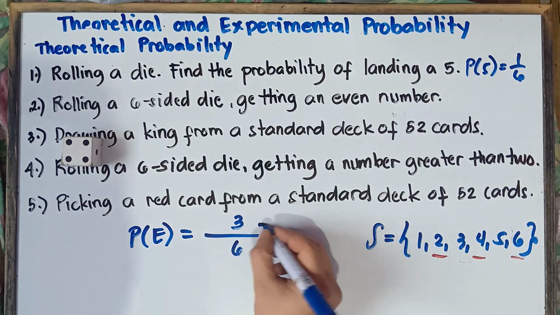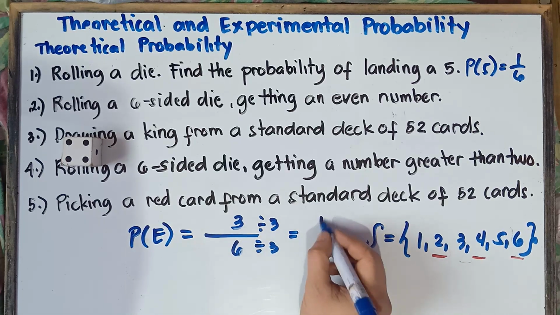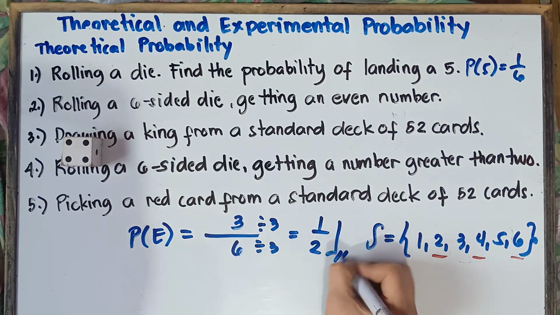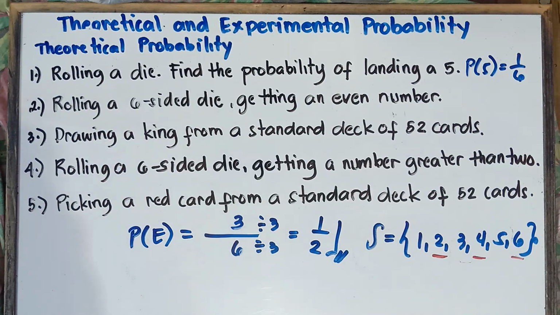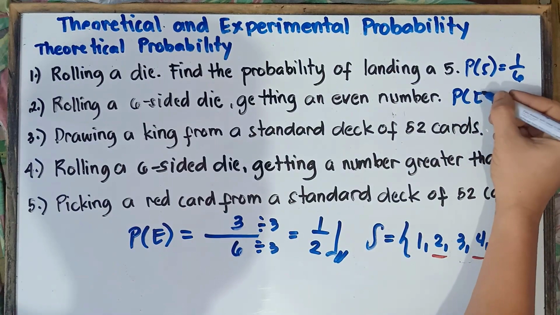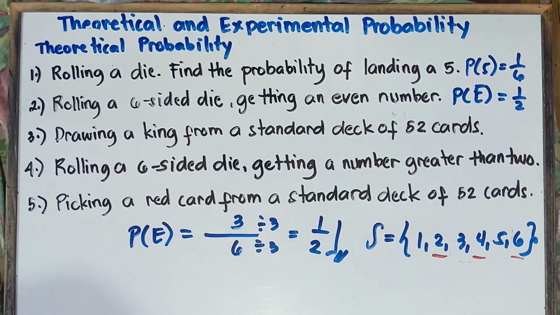We can divide this by 3. So 3 divided by 3 is equal to 1, and 6 divided by 3 is equal to 2. Therefore, class, the answer with regards to example number 2 is 1/2. So the probability of getting an even number is equal to 1/2. That's it, class. All set.